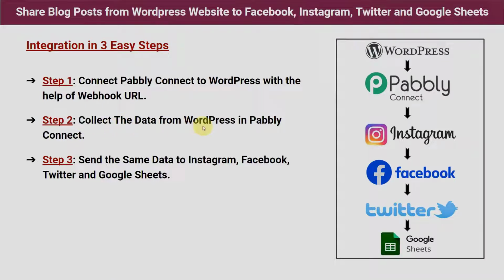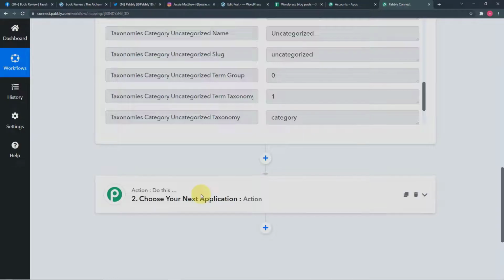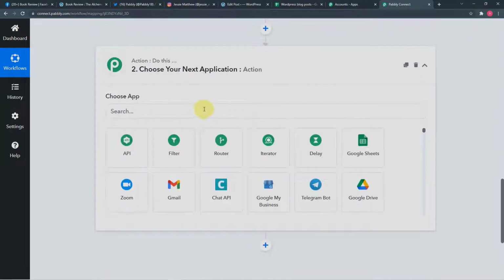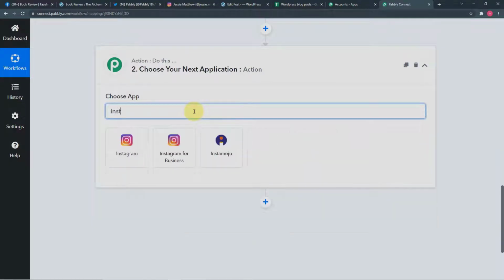So we have collected the data from WordPress in Pabbly Connect. Now it is time to send the data to Instagram, Facebook, Twitter and Google Sheets. Okay, so let's do this. Now you have to click on this action window in Pabbly Connect, and first of all let's connect our Instagram account. So here I am going to search for Instagram. This is Instagram for Business.